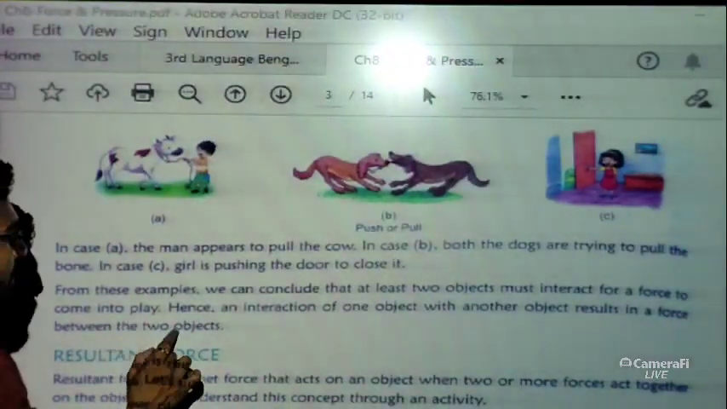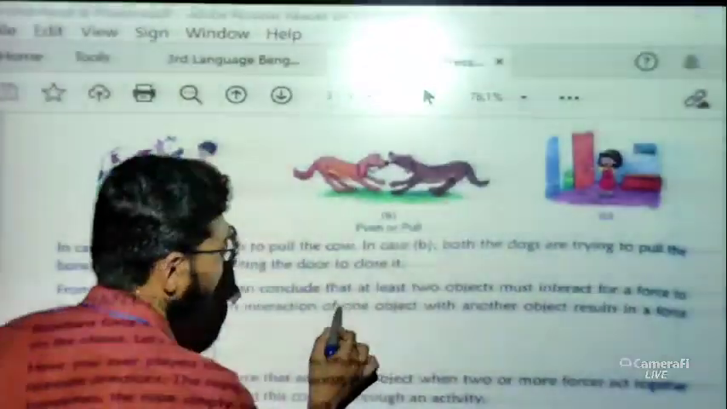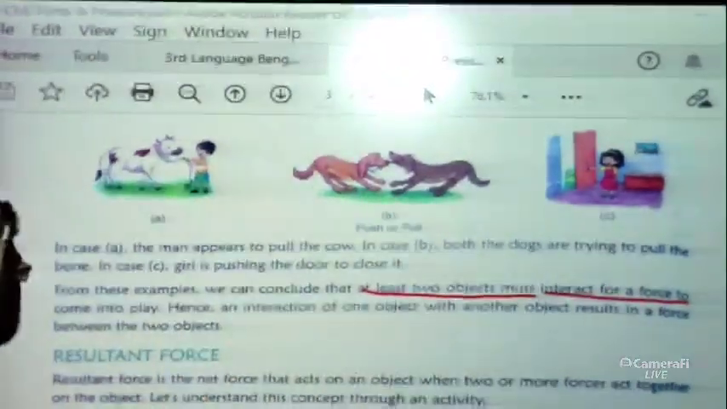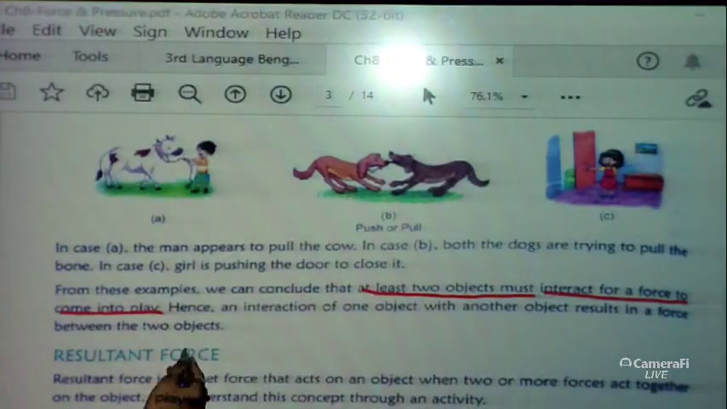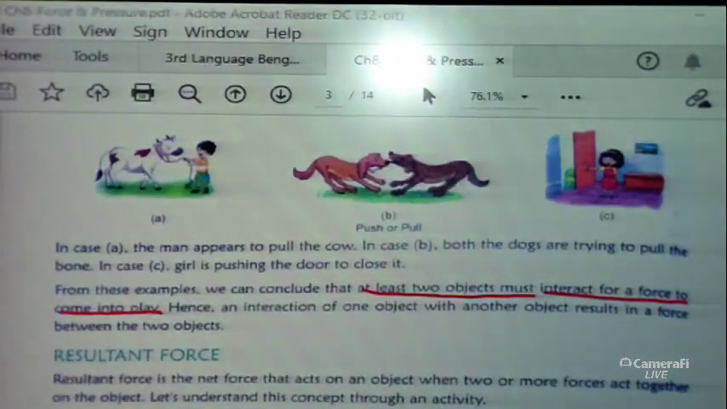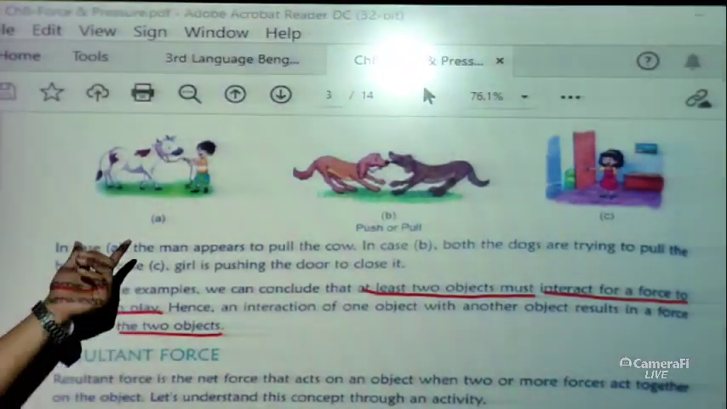Now from these examples we can conclude that at least two objects must interact for a force to come into play, okay. This line is very important: at least two objects must interact for a force to come into play. Hence an interaction of one object with another object results in a force between the two objects, okay. Interaction is very much needed.